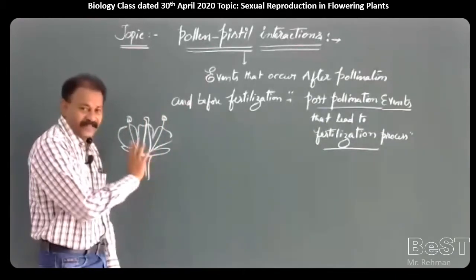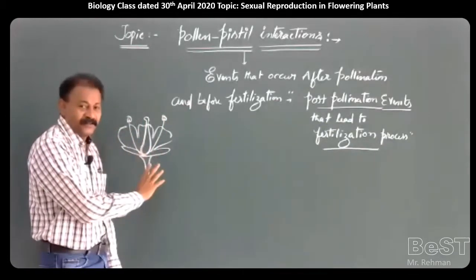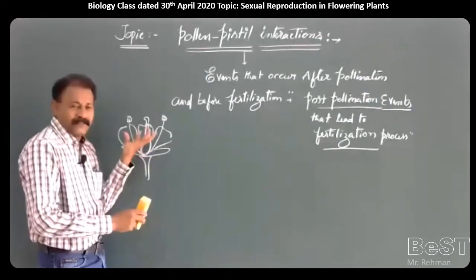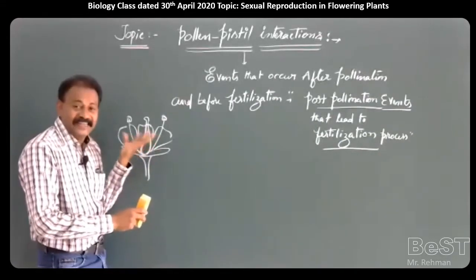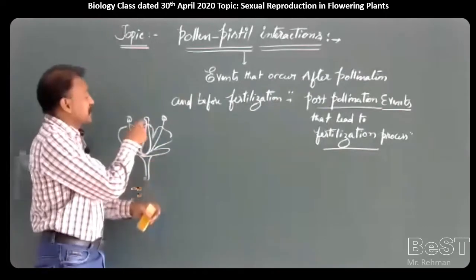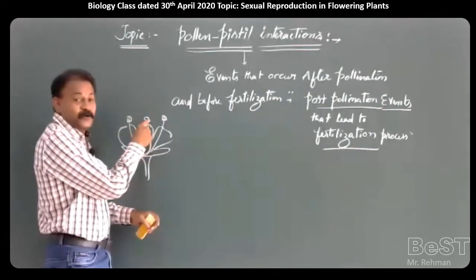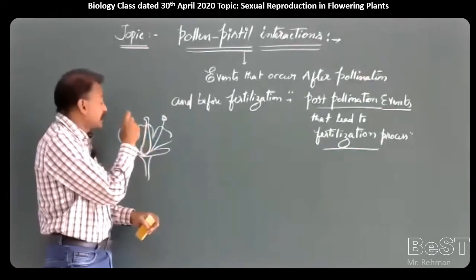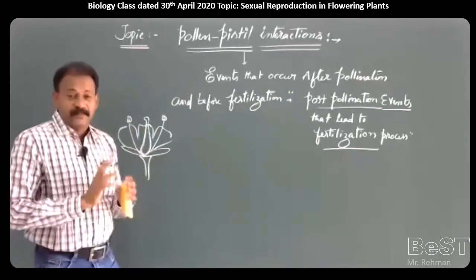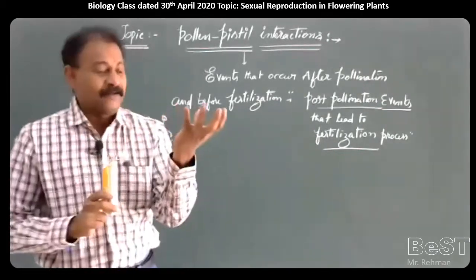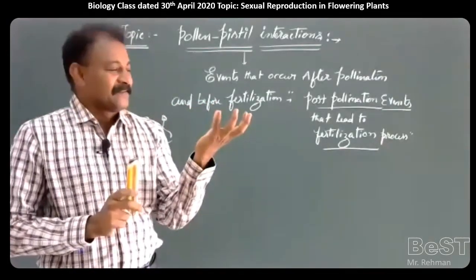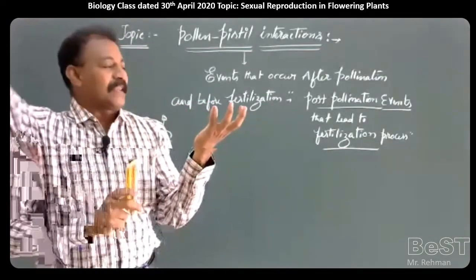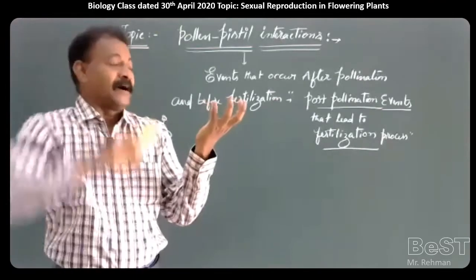When they go for cross-pollination and the flower is opened, there is no guarantee that this stigma will receive the right pollen, correct pollen or suitable pollen. When a flower is opened like this, so many pollen grains may fall by wind or by insects.